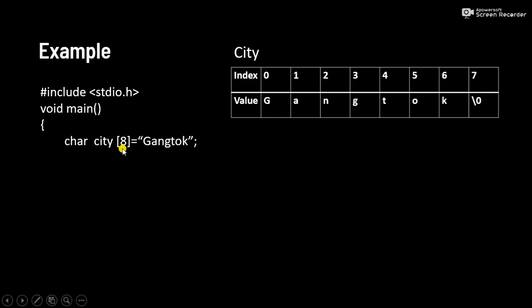So one thing we need to remember: if the size of a string is 8, then we can store only 7 values, and at the end of this string there is a null character which will indicate the end of the string. Similarly, here we are declaring another string, that is a character string, the name of this string is a string, and the size is 8. But here we are assigning only 4 characters. So this will store like this.